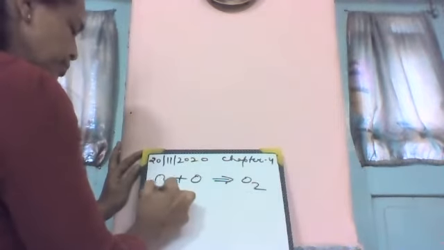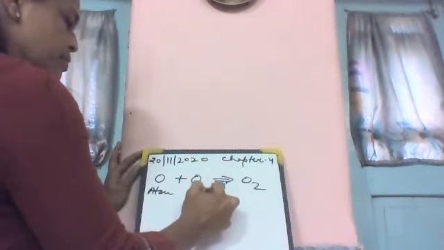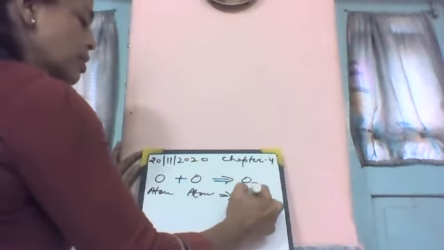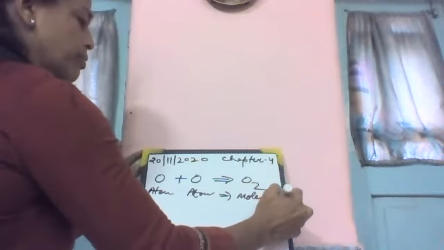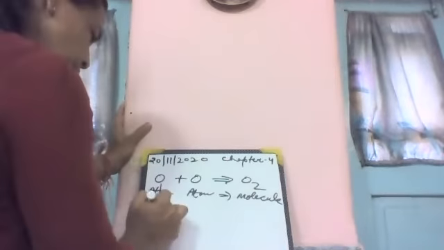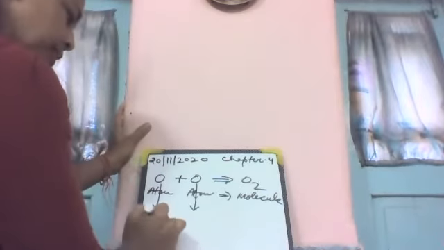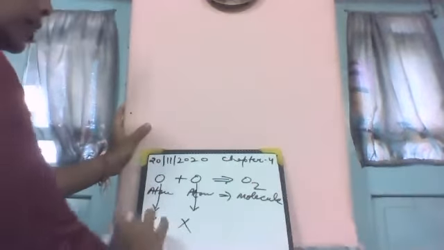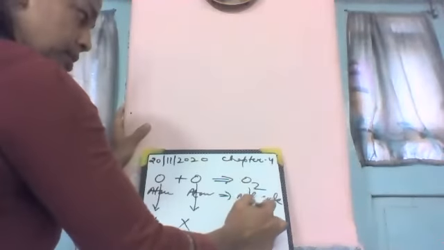These are the atoms, and this is the molecule. Atoms cannot exist independently, but an oxygen molecule can exist independently.